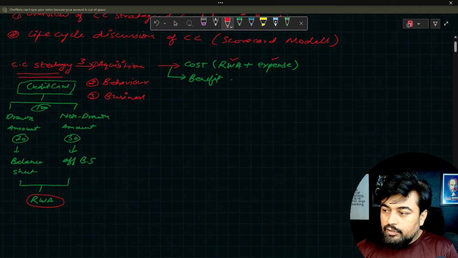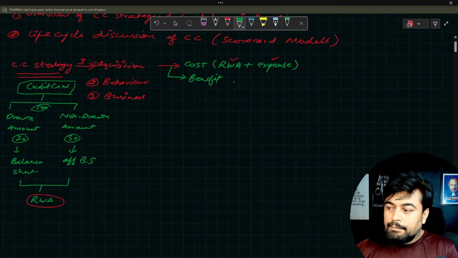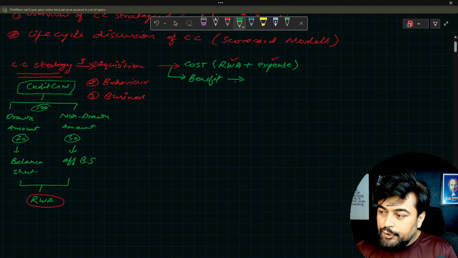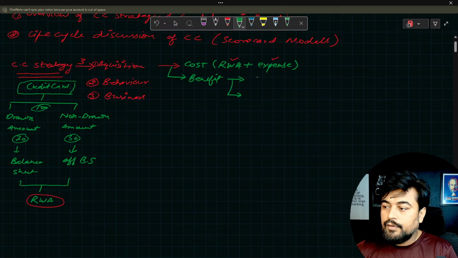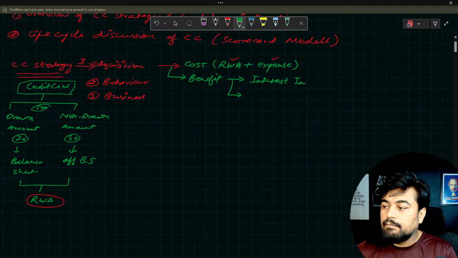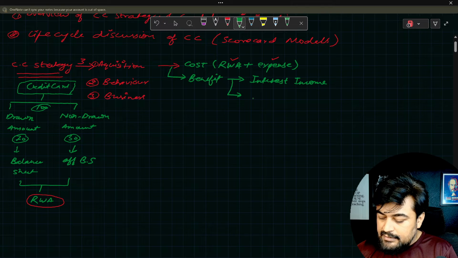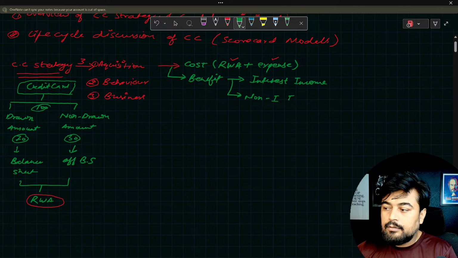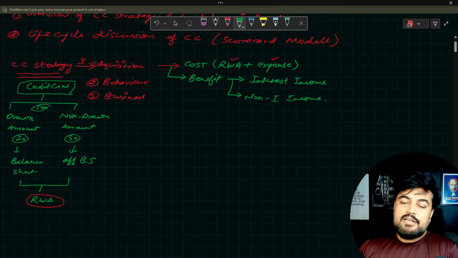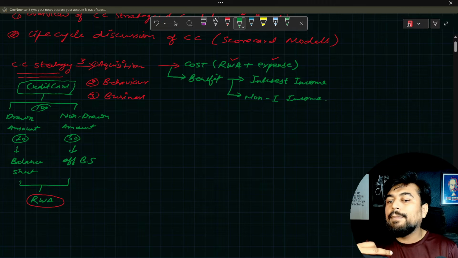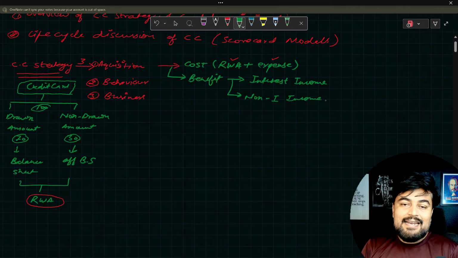Now we talk about the benefits here. What is the benefit the bank is having? Obviously the bank is doing a business, not charity. So the bank will have two types of income here. Type 1 is interest income. Second is non-interest income. When a person is taking a credit card from the bank, they are going to pay some interest if they are not paying the full amount. That is known as interest income by the bank.